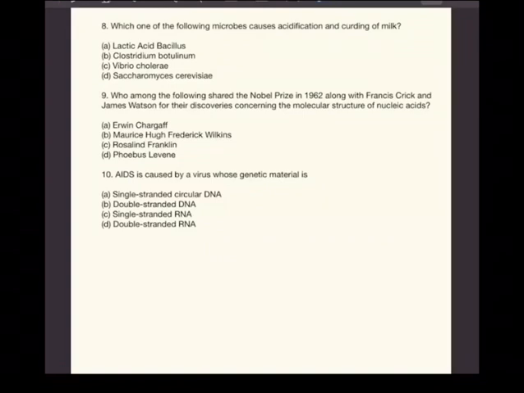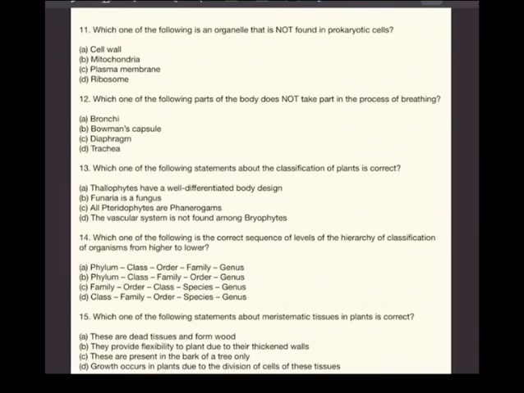And then 10. AIDS is caused by a virus whose genetic material is. AIDS means acquired immunodeficiency syndrome. And this is a virus, all of you know. It is caused by single strand RNA. That's why it's very, very difficult for us to find out the medicine.